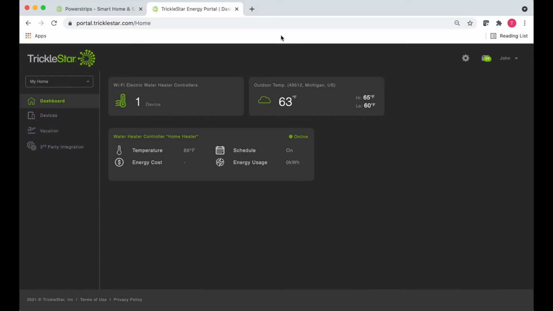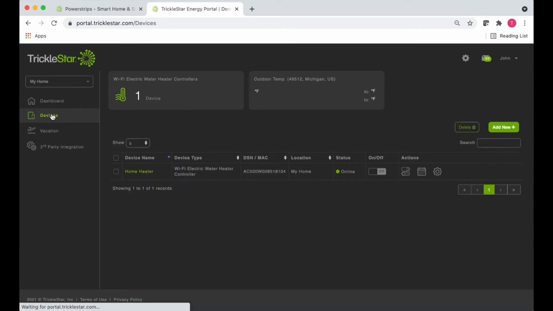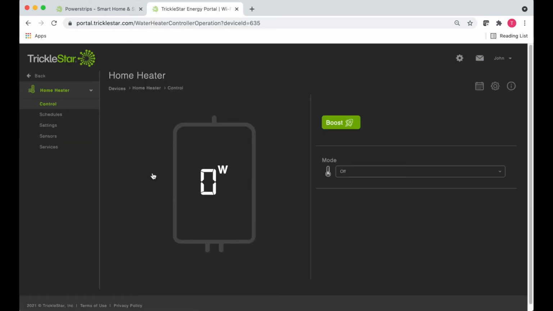The TrickleStar portal allows you to configure system alerts and reminders for your water heater controller. To configure alerts and reminders, go to your water heater controller page. Click Services on the left side menu.